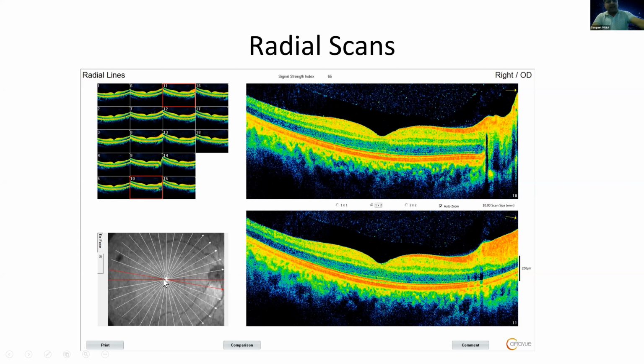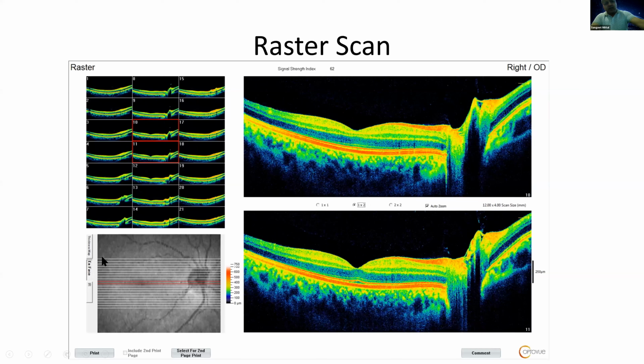Mainly, if we have the fovea as the center, then the scan will move in a circular pattern with this fovea at the center, and you'll get multiple scans in a radial orientation. Similarly, in a raster scan, the scan will move in a square or rectangular fashion. First you get the topmost scan, then below it the scan will move in this fashion, and you will get a raster scan.